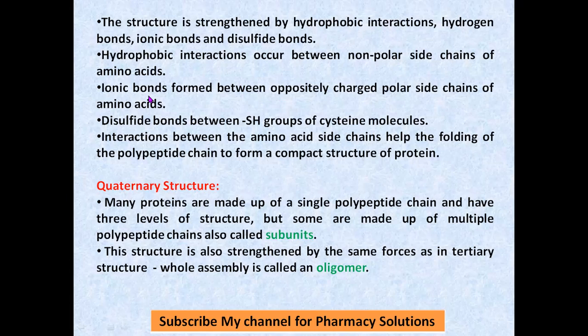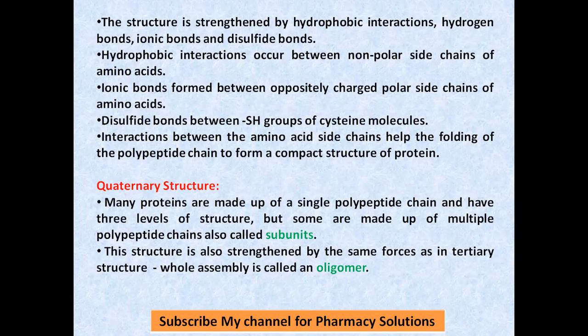And if any amino acids have oppositely charged polar side chains, then ionic bonding will take place. If two sulfur-containing amino acids come together, which have an SH group, a sulfhydryl group, then the SH group of one amino acid and the SH group of another amino acid will join to form an S-S bond, a disulfide bond. So whichever interaction is possible, it may be disulfide, ionic, hydrophobic, or hydrogen bonding, it will take place in the tertiary structure, so that the protein structure gets strengthened by these interactions.